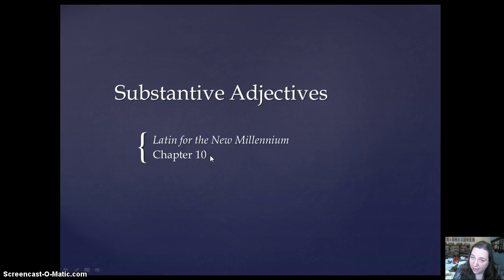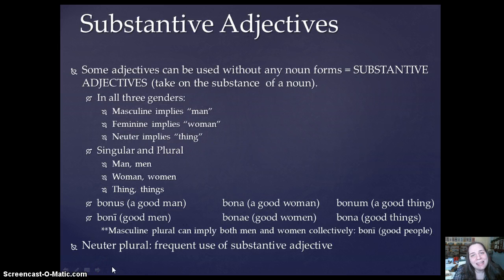It's actually our last lesson in Chapter 10, and it's on what's called substantive adjectives. Now, here's the good news. You actually don't need to learn any more forms or memorize any more forms for this particular lesson. Instead, substantive adjectives are a way that an adjective is used, okay? It's not a different type of adjective.